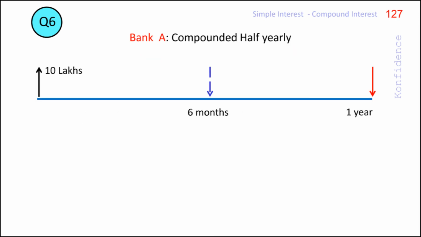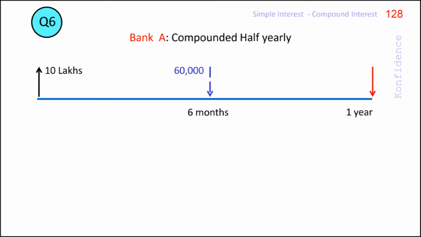The slide gives an illustration of the half-yearly compounding of interest in the case of Bank A. Here, the interest accumulated at the end of 6 months is given by the principal, 10 lakh, into the periodic rate 0.06, which equals rupees 60,000. The 60,000 rupees is added to the principal amount, and the computation of interest for the next 6 months is done on the entire 10 lakh 60,000 rupees.